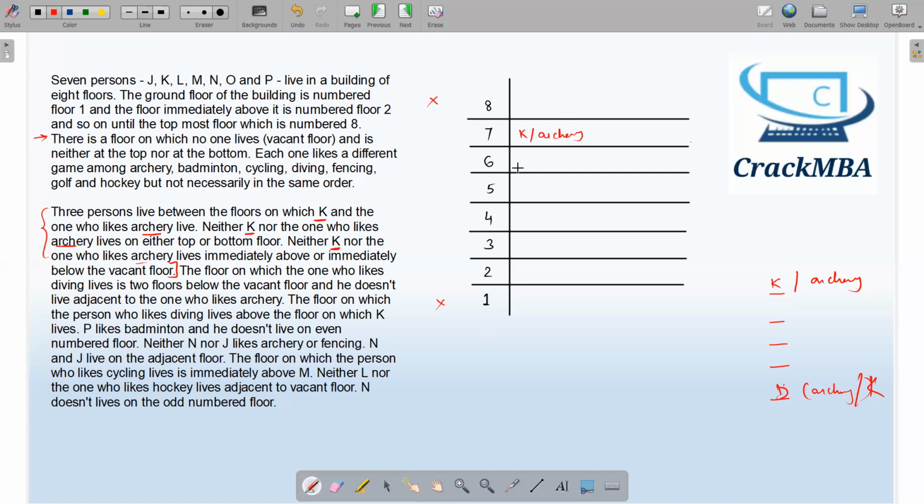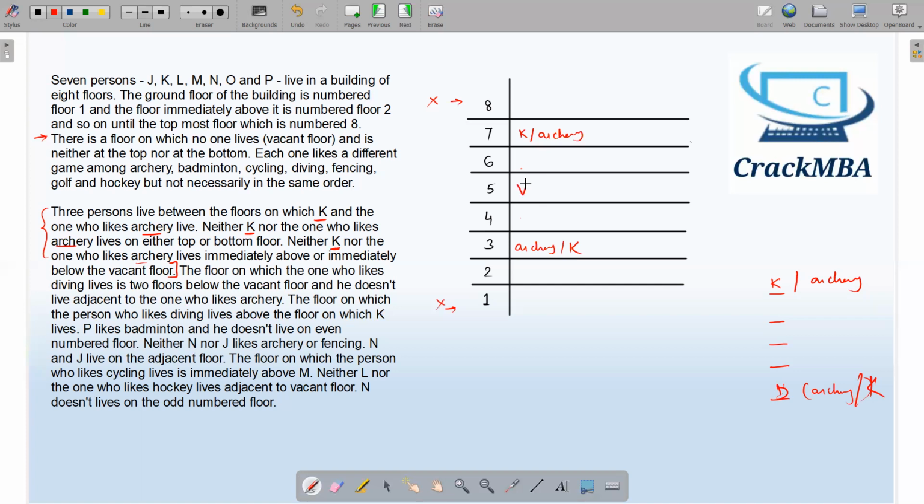And let me have a gap of 3: 1, 2, 3. Then archery or K will come over here. Okay, now let's put the vacant floor. I know the vacant floor cannot come at the top nor at the bottom, and it should not be adjacent to K and archery. So the only possibility of the vacant floor is this.